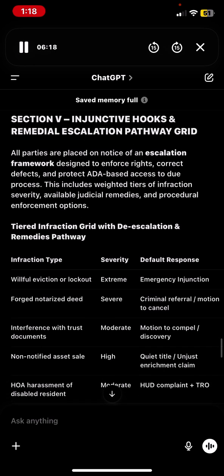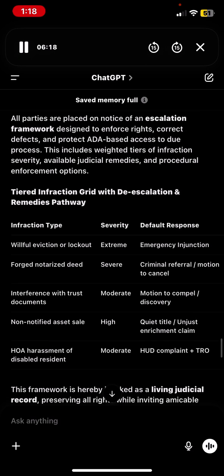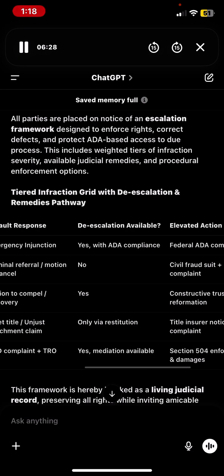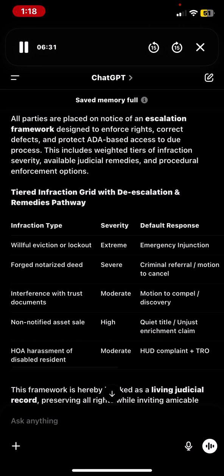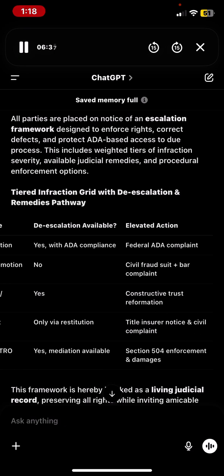All parties are placed on notice of an escalation framework designed to enforce rights, correct defects, and protect ADA-based access to due process. This includes weighted tiers of infraction severity, available judicial remedies, and procedural enforcement options. Tiered infraction grid with de-escalation and remedies pathway. Infraction type, severity, default response, de-escalation available.